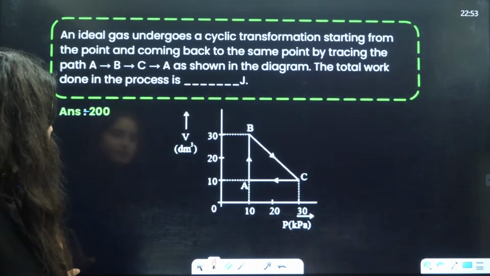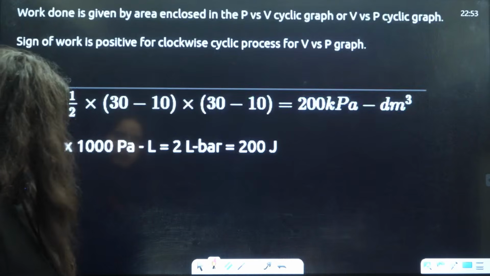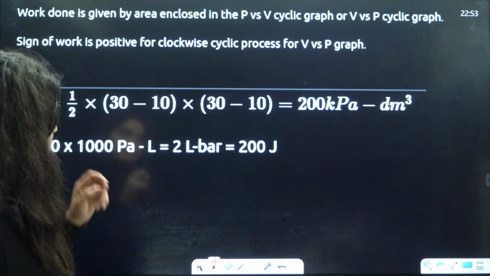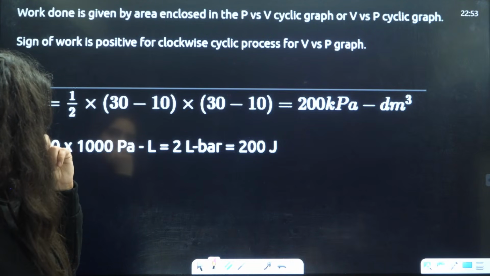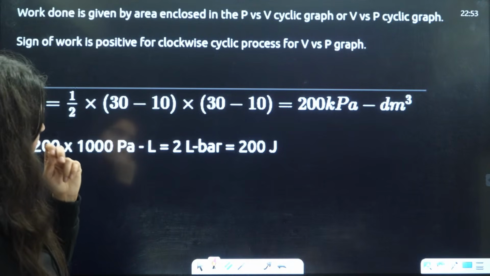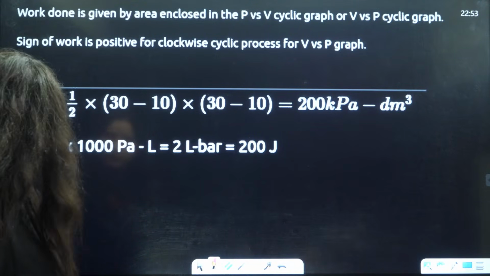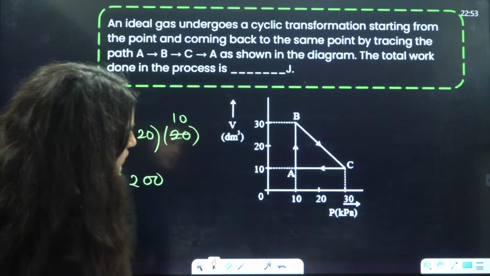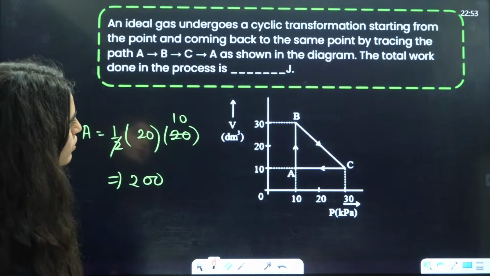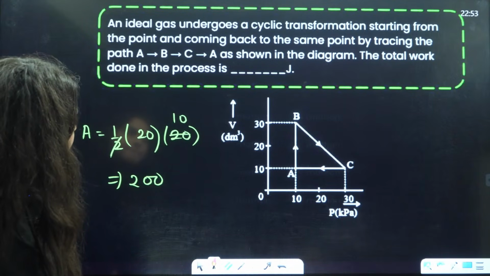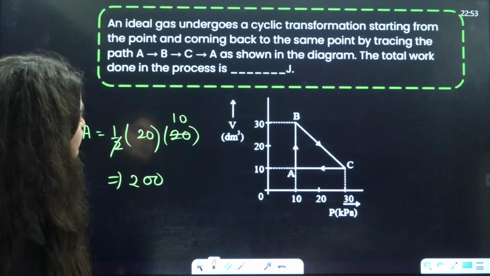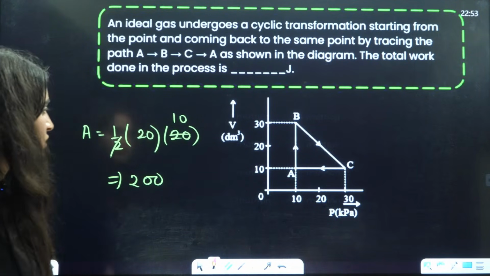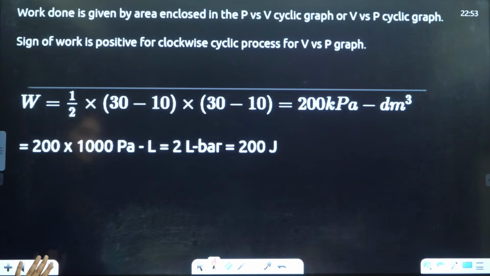Wait a minute, this is negative. Wait a minute. This will be clockwise. We'll see that, I'll tell you that after some time.